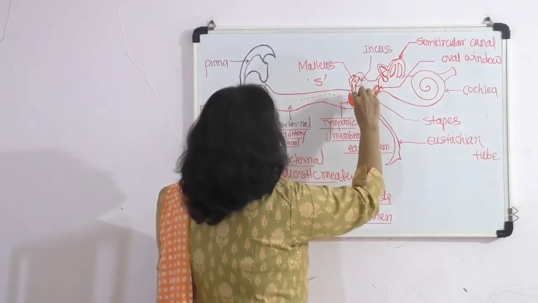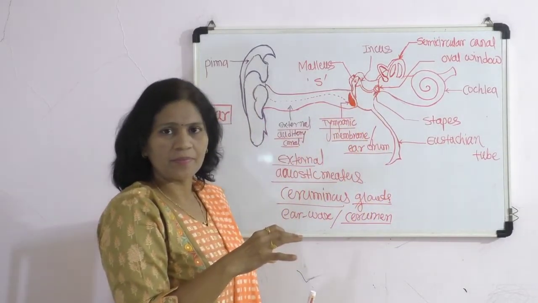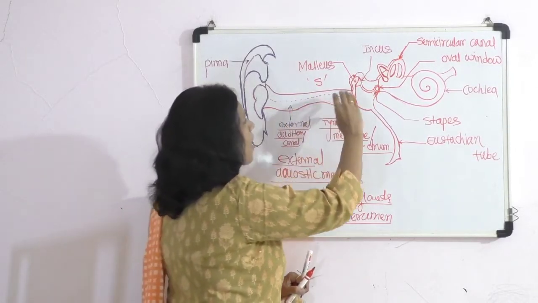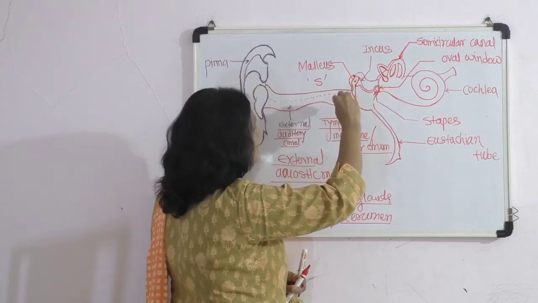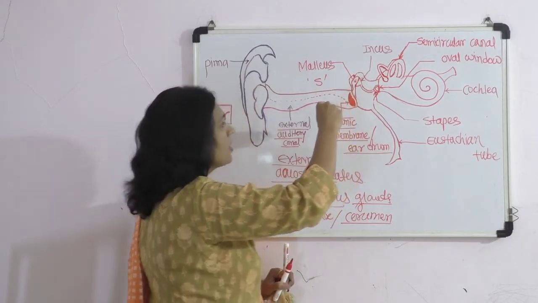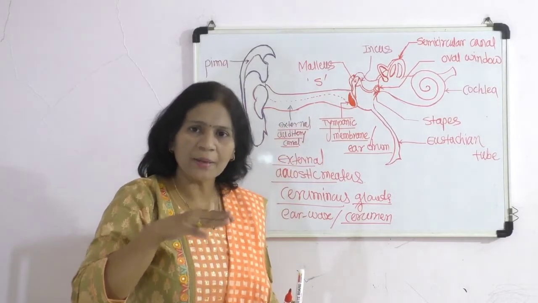Then the function of the tympanic membrane is that as the sound waves are collected and carried through the external auditory canal, they reach the tympanic membrane.